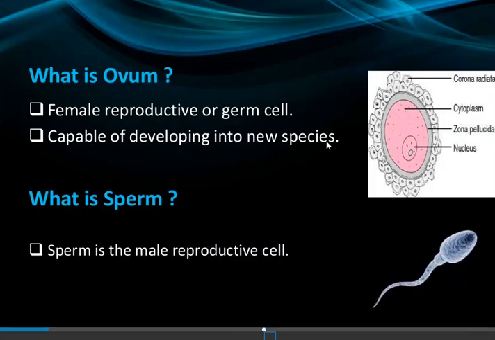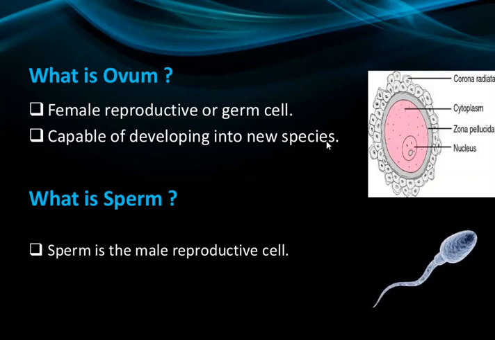Next, there are two main germ cells that are most important for the continuation or production of new offspring: the male germ cell and the female germ cell. The female germ cell is the ovum, and the male germ cell is the sperm.